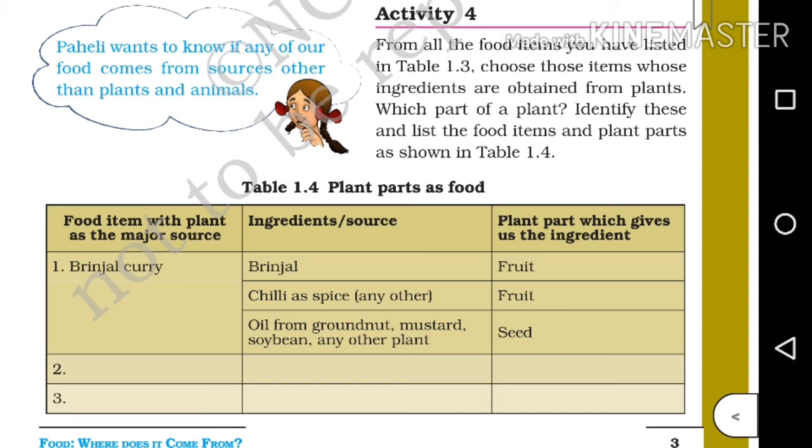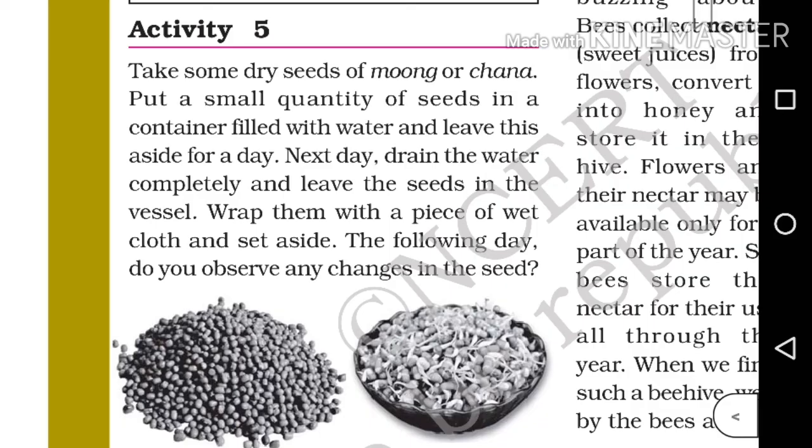So coming to the next activity, activity number 5. Take some dry seeds of moong or chana. This is a very important portion. It's the answer for the question how sprouted seeds are prepared. So note down these points.